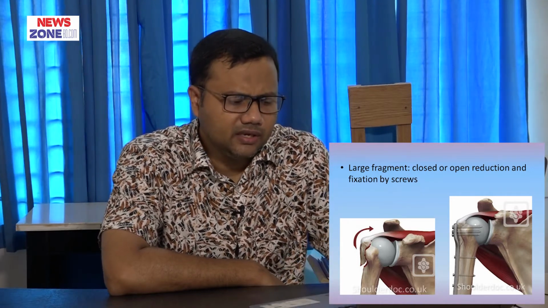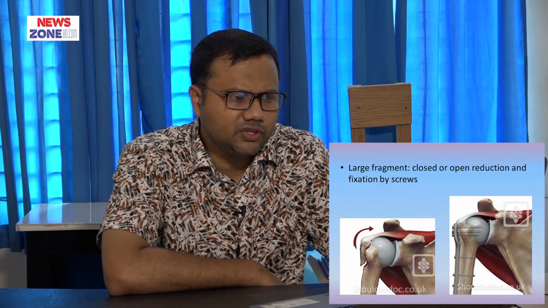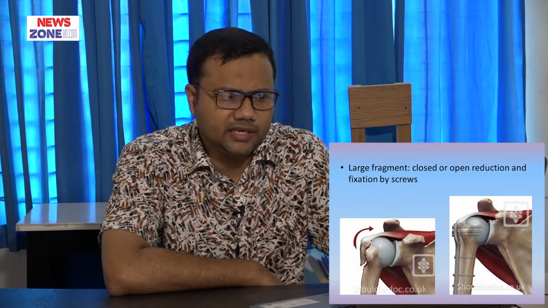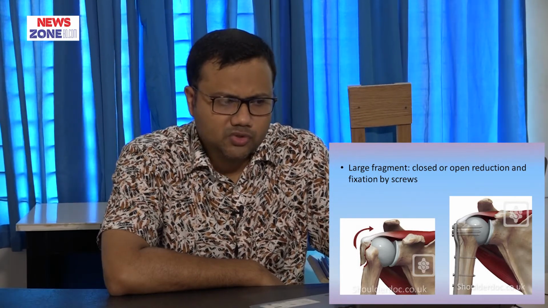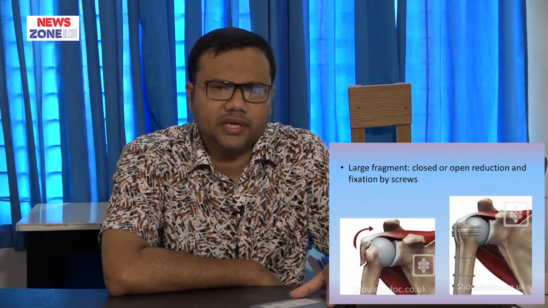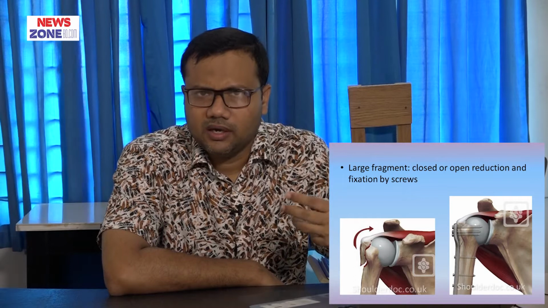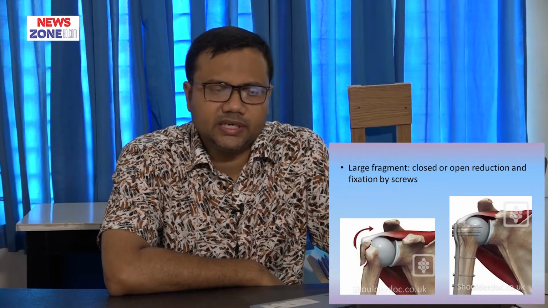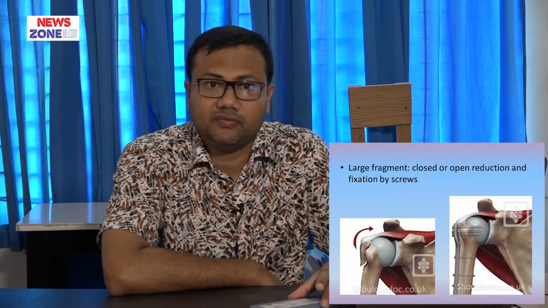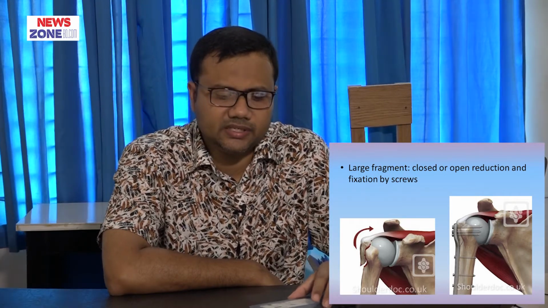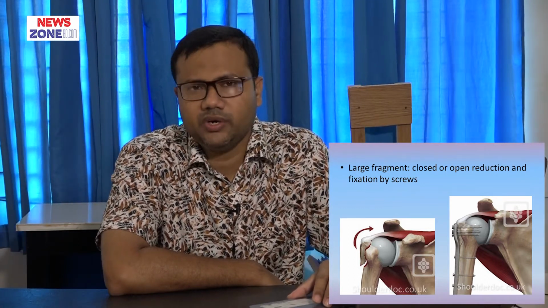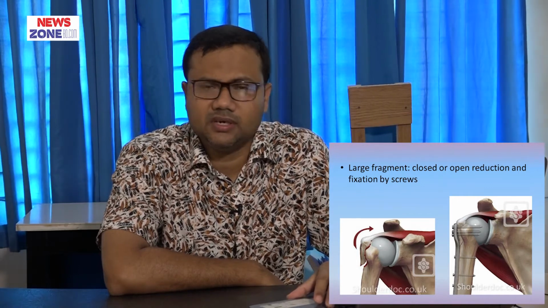Here you can see the avulsion fracture of the greater tuberosity, which was placed to its original site by multiple screws with a plate, because if it is not placed properly, later on the range of motion will be decreased, there is a chance of stiffness, and the power of this functioning muscle may be decreased. That is why sometimes anatomical reduction or accurate reduction of the fracture fragment is required.